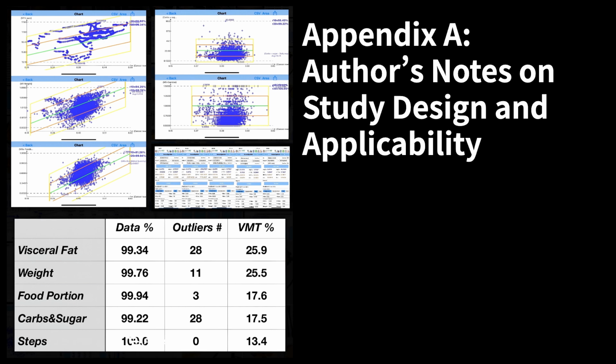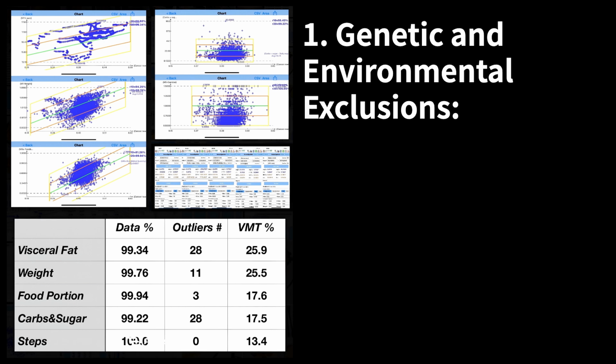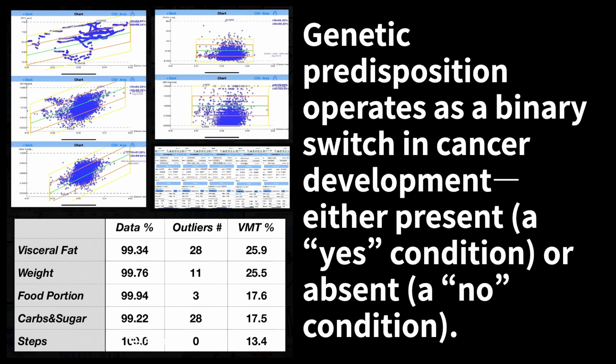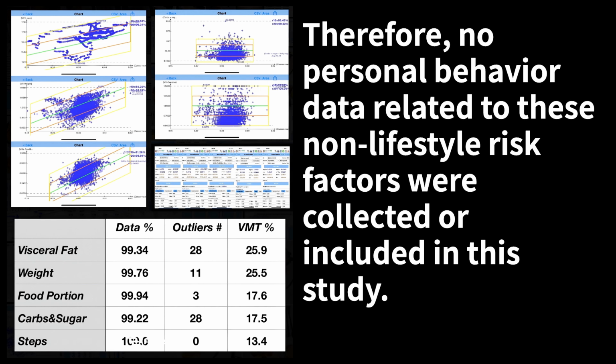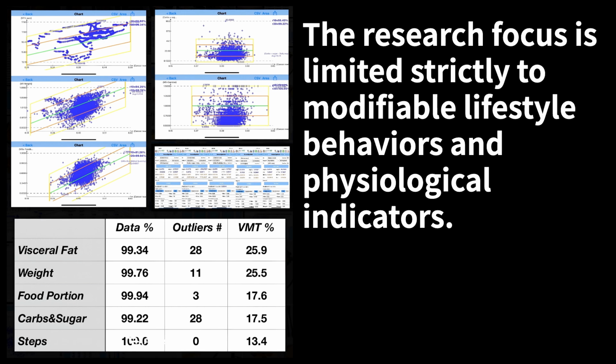Appendix A. Author's notes on study design and applicability. 1. Genetic and environmental exclusions. Genetic predisposition operates as a binary switch in cancer development, either present, a yes condition, or absent, a no condition. The author does not engage in smoking, alcohol consumption, or illicit drug use, nor does he live in a polluted or toxic environment. Therefore, no personal behavior data related to these non-lifestyle risk factors were collected or included in this study. The research focus is limited strictly to modifiable lifestyle behaviors and physiological indicators.